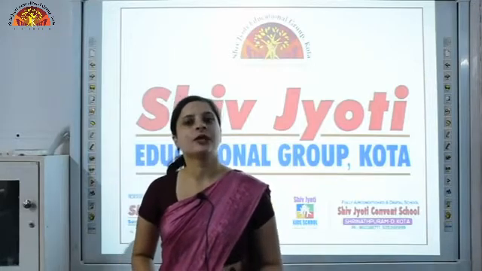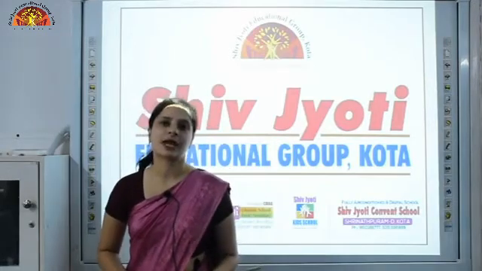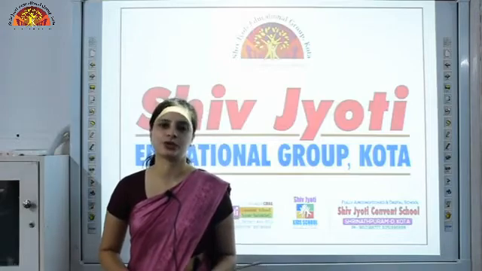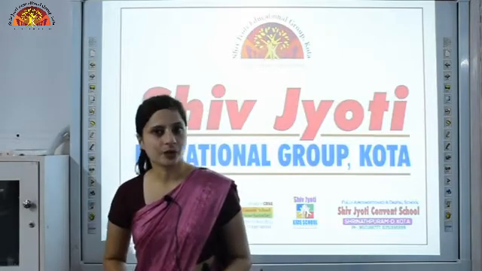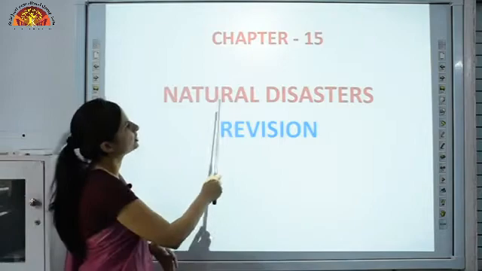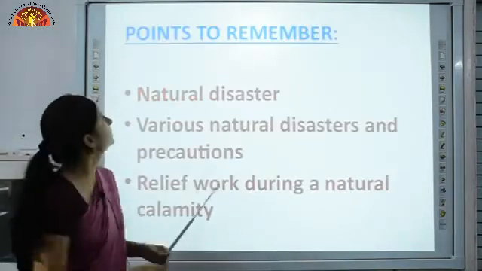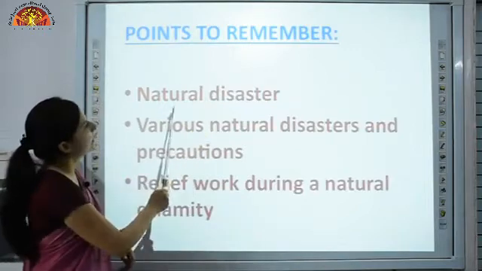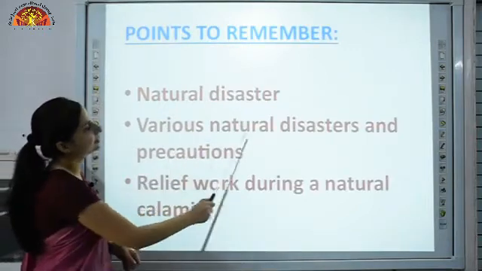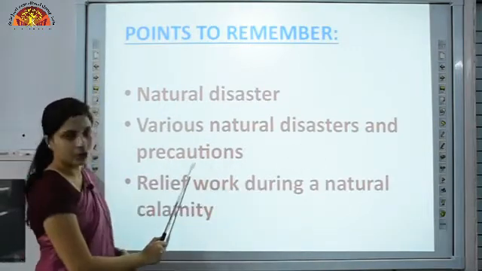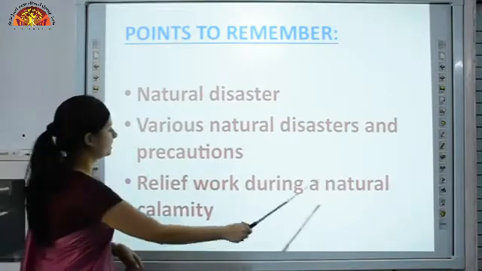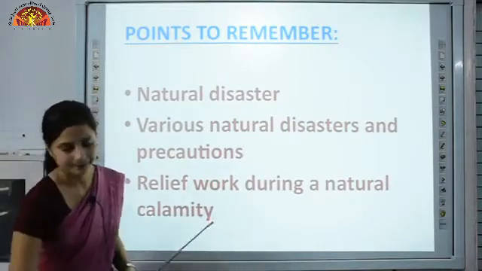Children, today we will be doing revision of chapter number 15 in social science. So you can take out your books. Chapter number 15, which is natural disasters. We will cover the important points of the chapter. Points to remember: natural disaster, various natural disasters and precautions, relief work during a natural calamity.